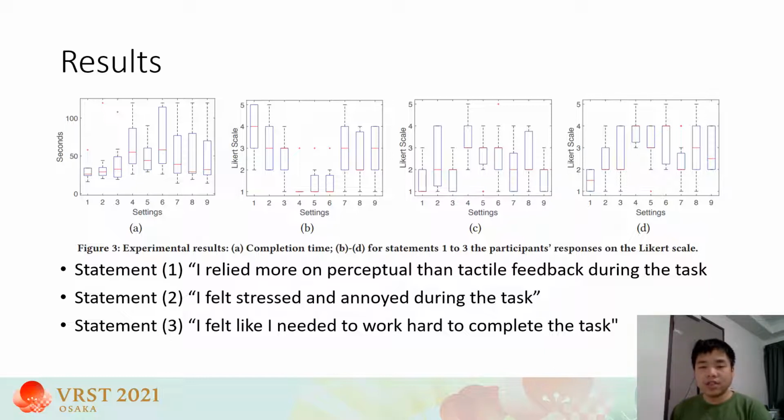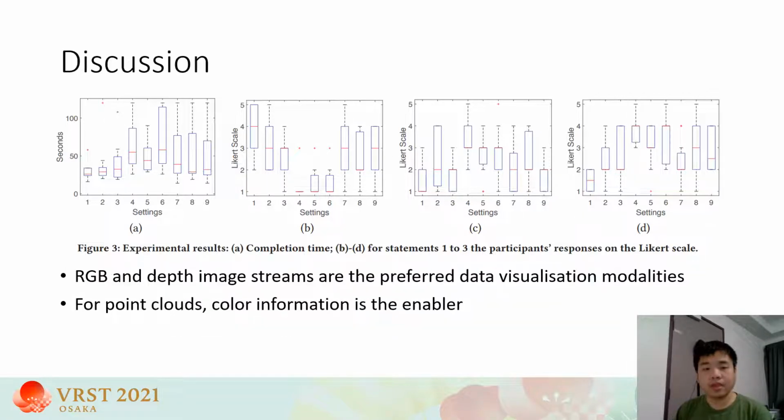For the four figures, in settings 1 to 3, color and depth images were displayed to the participants. In settings 4 to 6, monocolor point cloud were displayed, and in settings 7 to 9, color point cloud were displayed. The experimental results indicate that RGB and depth image streams are the preferred data visualization modalities.